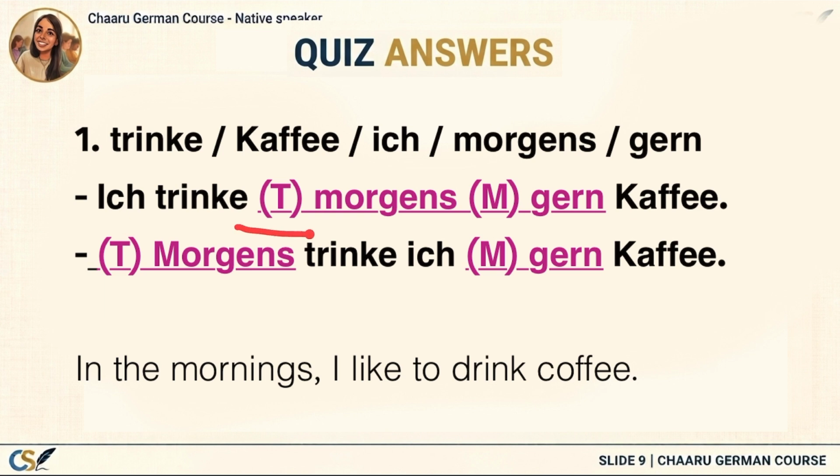Notice the order after the verb. Time comes first, morgens, then the manner, gern, and finally the object. But German is flexible. We can also move the time expression to the beginning. Morgens trinke ich gern Kaffee. Now morgens is in the first position. Because something else is first, the verb still stays in the second position. So trinke comes immediately after morgens and ich moves behind the verb. Both sentences are completely correct.